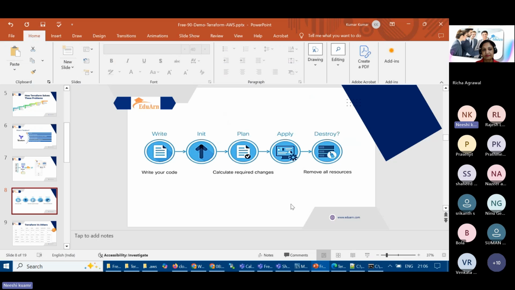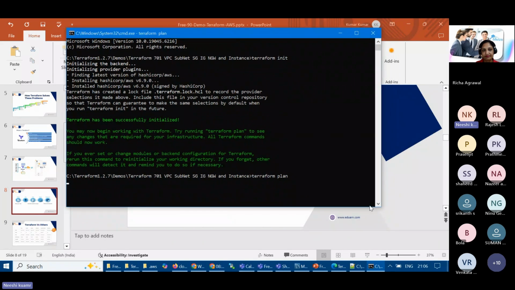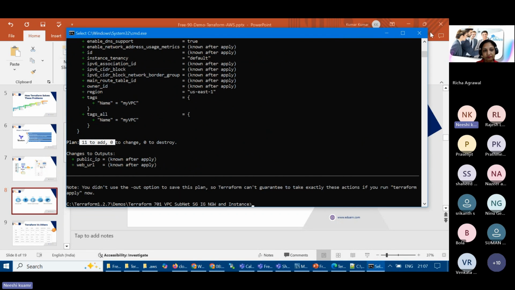So what is the next phase? It is plan. So I'll do terraform plan. I'm explaining also in between, and you can see within less than 7 minutes it will be done. Now the plan is happening, and altogether around 10 resources are going to be created. Here we can see 11 resources going to be created. Quickly we'll go and verify.